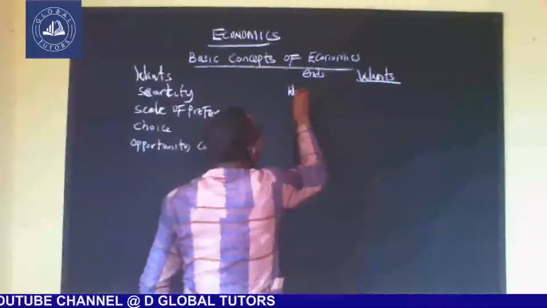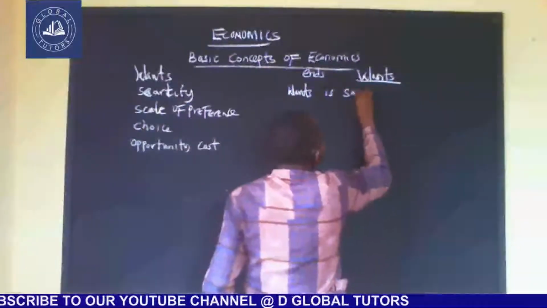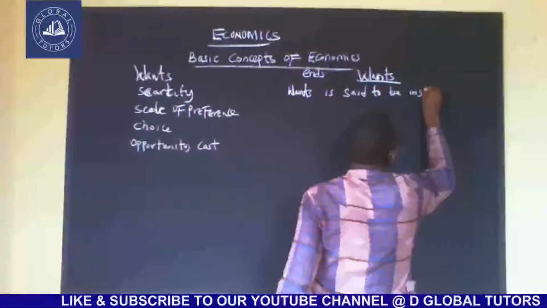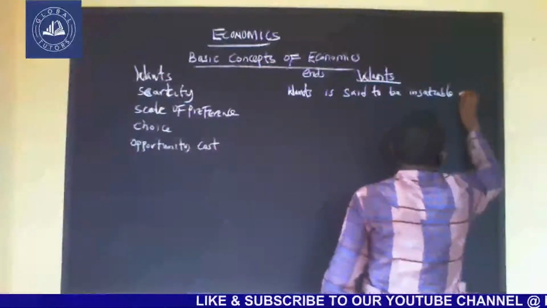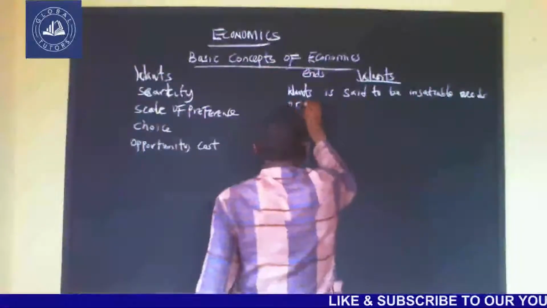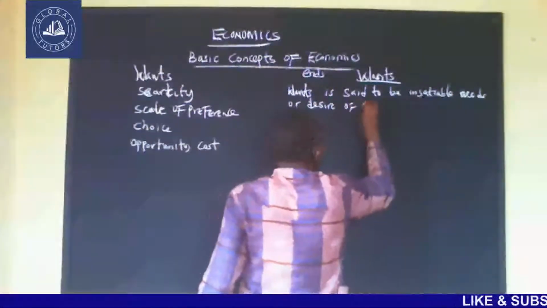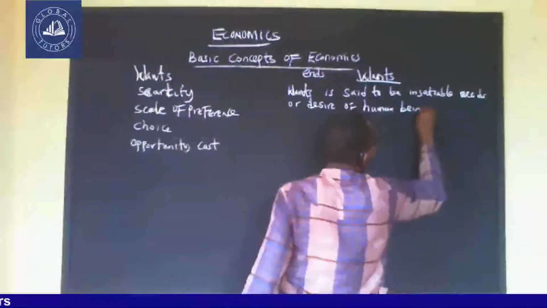Want is said to be insatiable wants, needs, or desire of human beings.